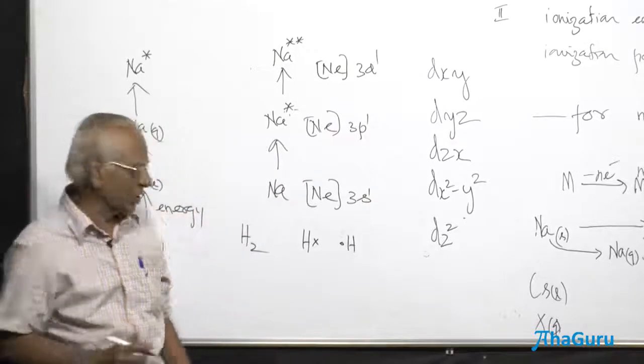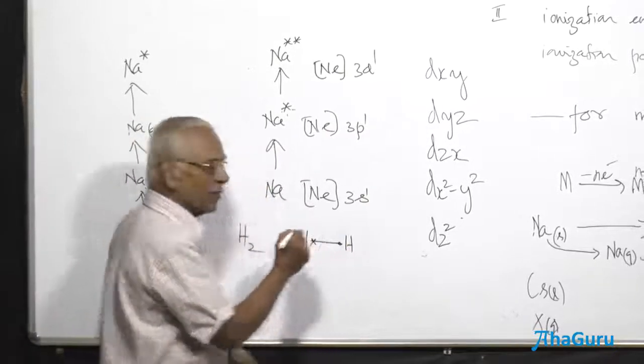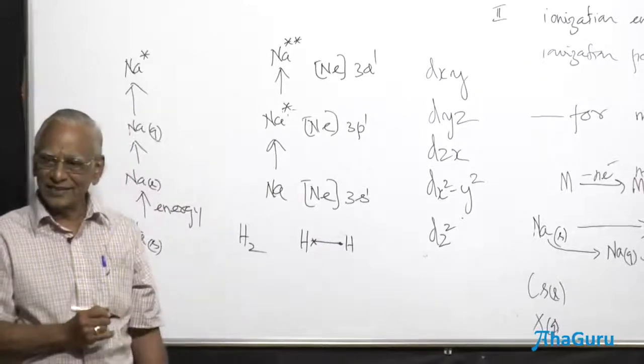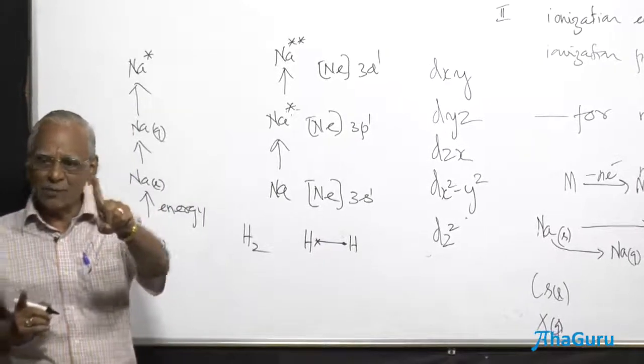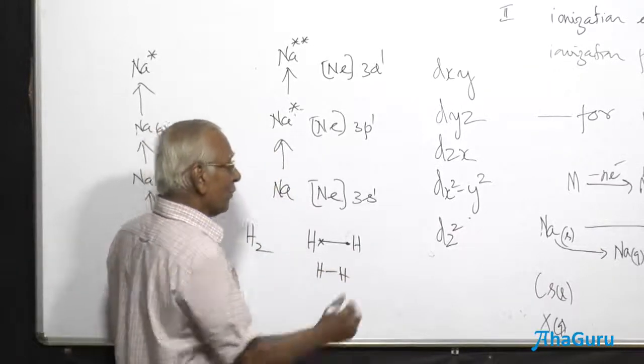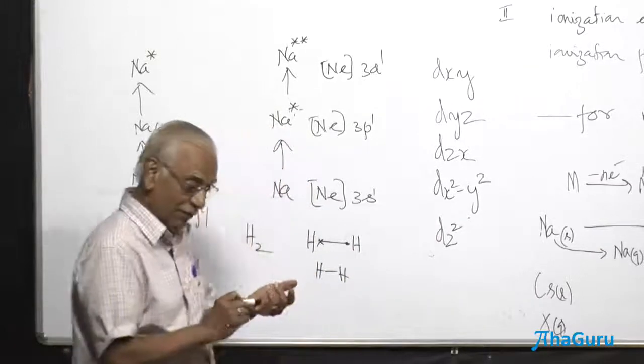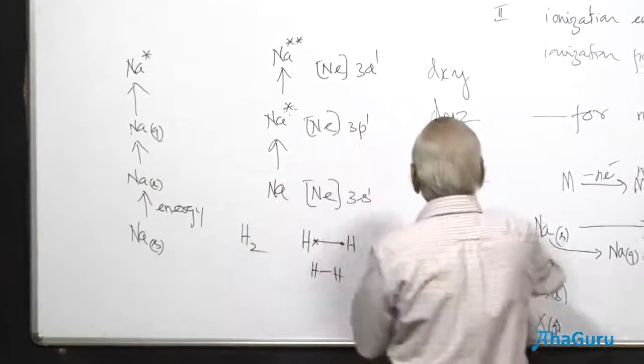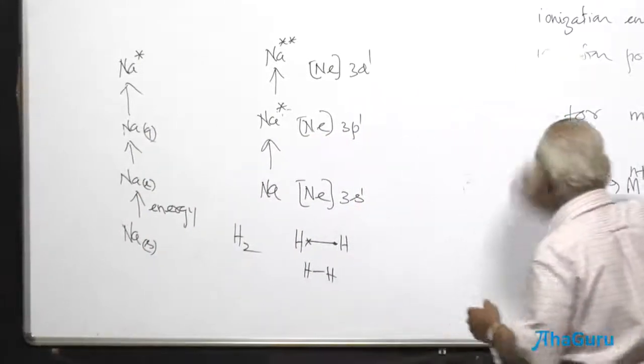In order to form a hydrogen molecule, what do we say? We try to form a bond here, sharing of electrons. That sharing of electrons involves a sigma bond, a single bond. Therefore, hydrogen single bond, hydrogen atom. When compared to the hydrogen atom, I think I have given you this particular potential energy diagram. These are all the related points.